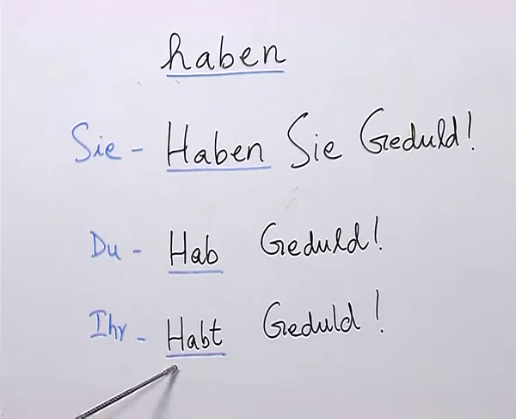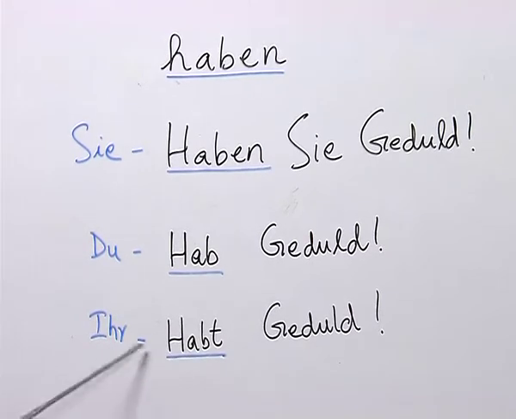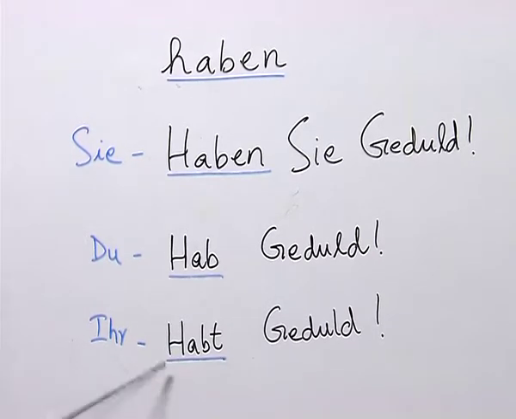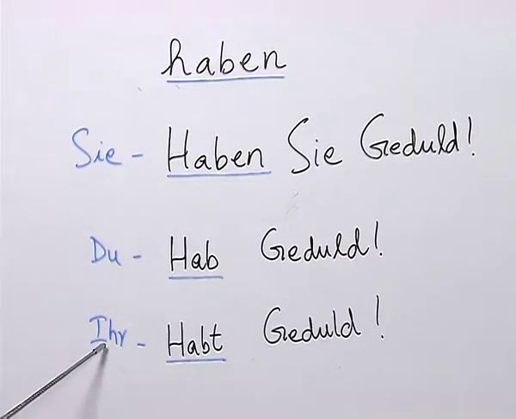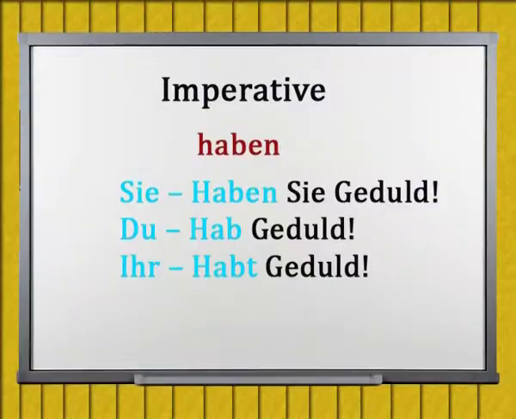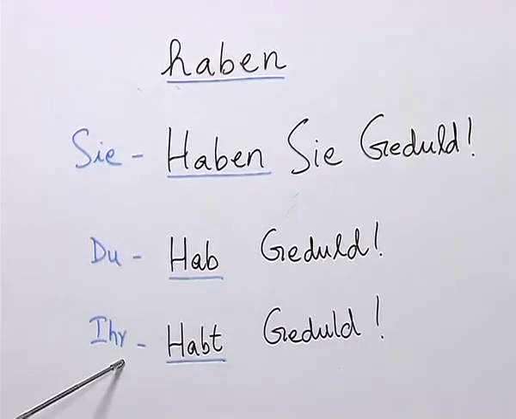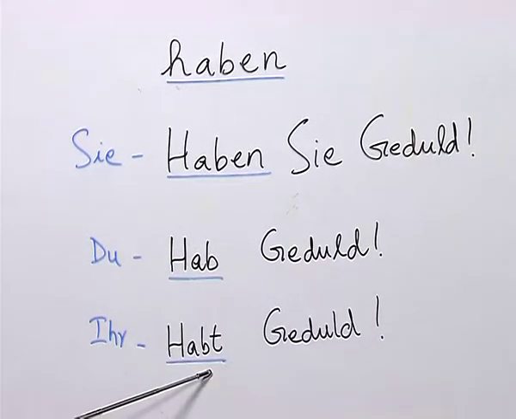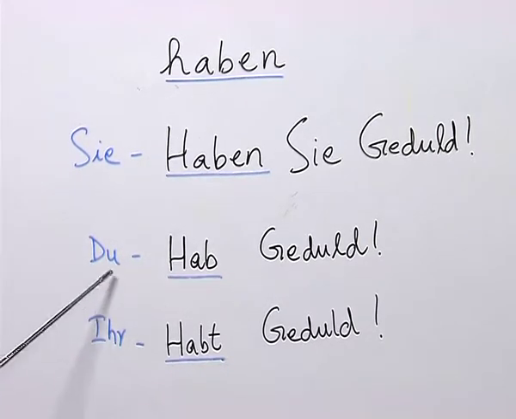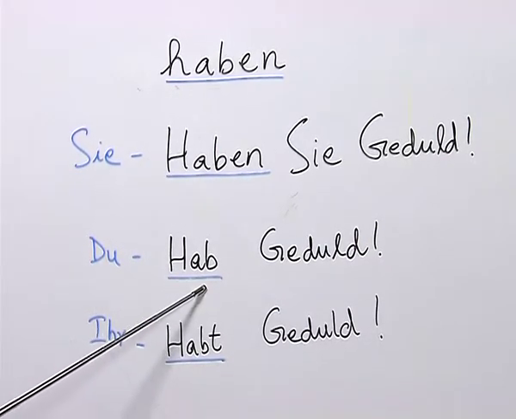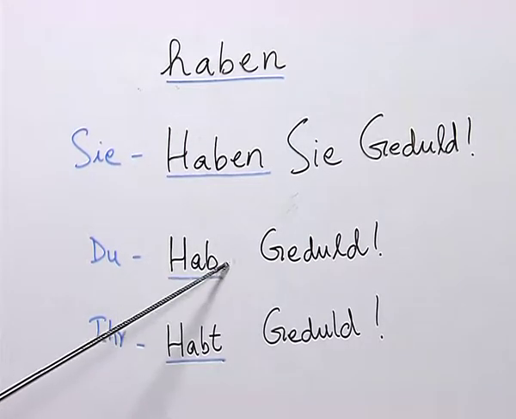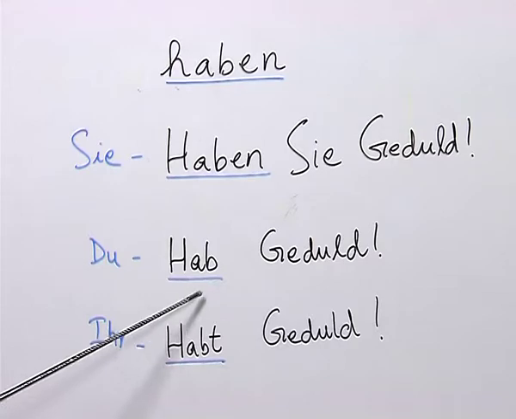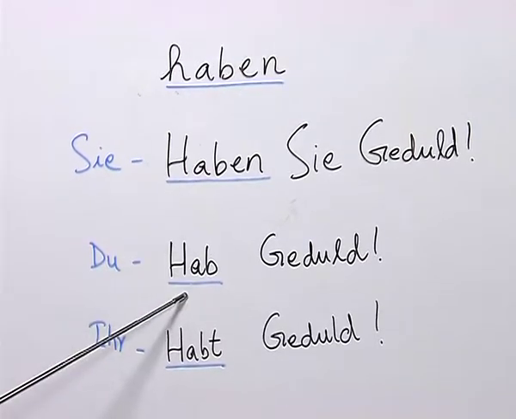Now, let us look at this sentence with ihr, Habt Geduld. If you see here, the ending is retained, and if you remember, the verb haben is always conjugated with the pronoun ihr as habt. So, if you see closely, only Sie and ihr follow the conjugation pattern of haben respectively, whereas du does not follow the conjugation pattern of haben. It does not take the ending and it retains only the main form of the verb.